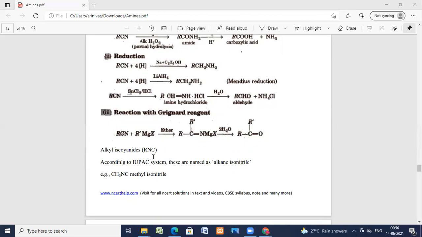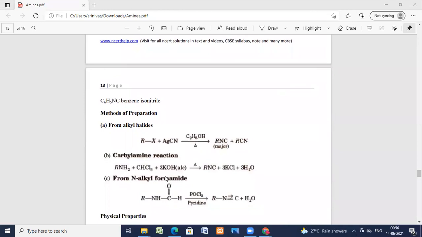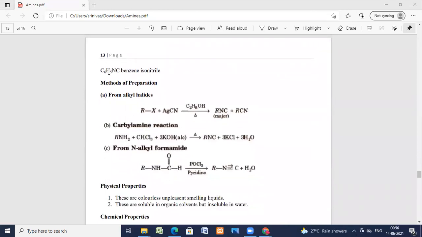Now alkyl isocyanides we will see. Cyanide is CN, isocyanide is NC. CH3NC is methyl isocyanide. Phenyl isocyanide, we will see the preparations. From alkyl halides, RX on reaction with AgCN in ethanol and heating, we get RNC as the major product, and RCN is also formed, but it is a minor one.